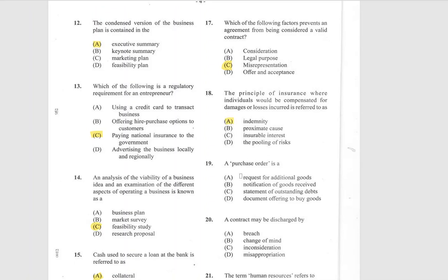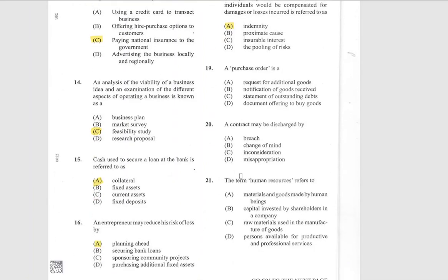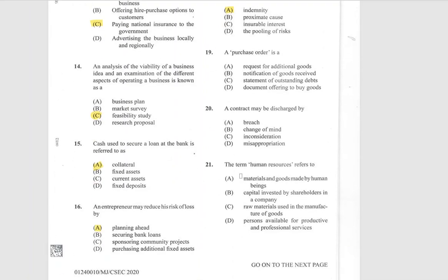A purchase order is A. A request for additional goods. B. Notification of goods received. C. Statement of outstanding debt. Or D. Document offering to buy goods. Of course, it's a document offering to buy goods. A contract may be discharged by A.